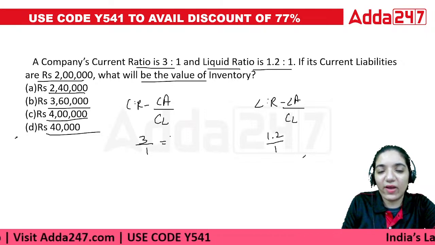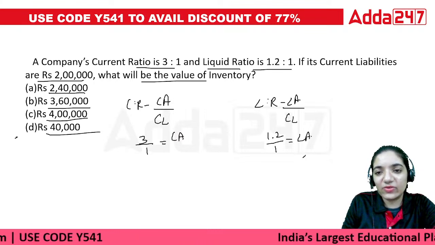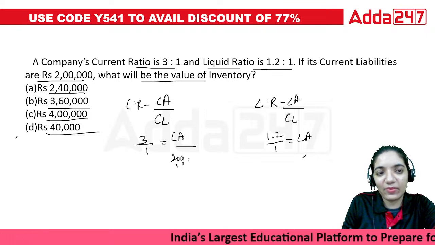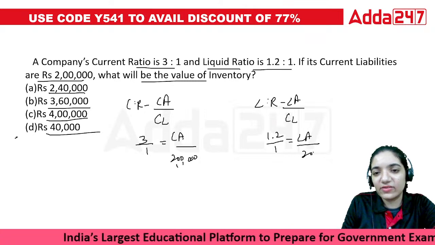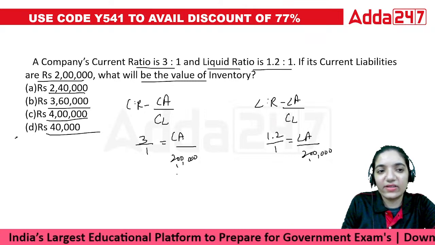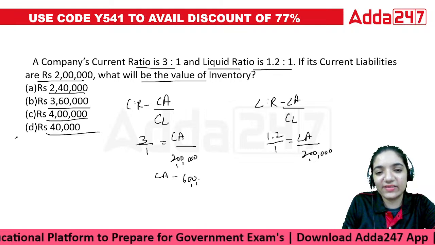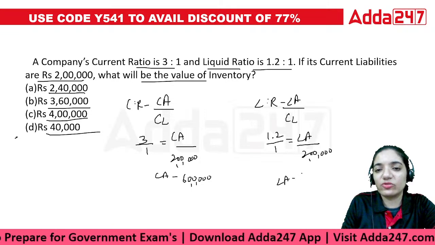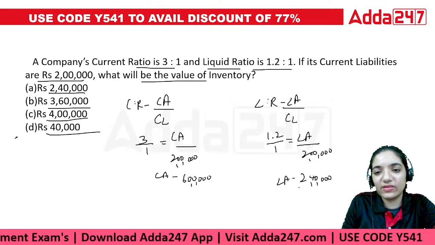And here you have current assets, you have no clue. Liquid assets, you have no clue. What you have clue of is the current liabilities. That is 2 lakhs and 2 lakhs. So the current assets turn out to be 6 lakhs and the liquid assets turn out to be 2 lakh 40,000.